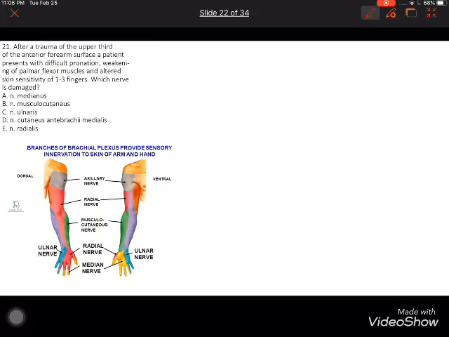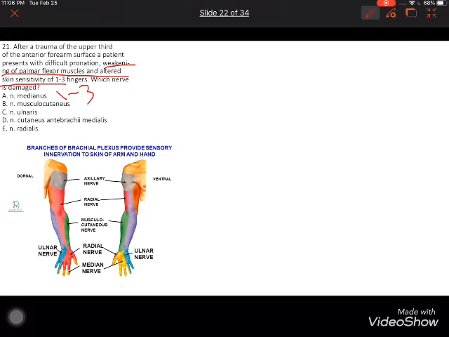In this question, it's a question about anatomy. What does he say? Weakness of the palmar flexor muscles and altered skin sensitivity of the 1st to 3rd fingers. Here he asks about what?